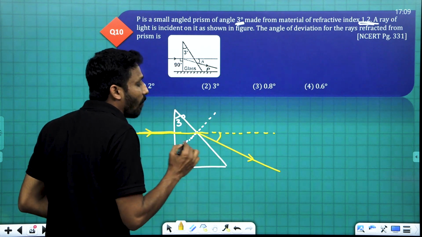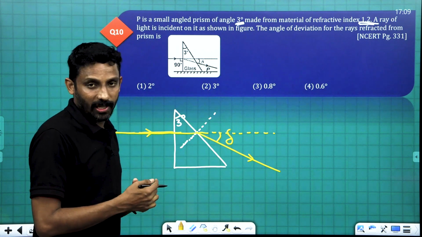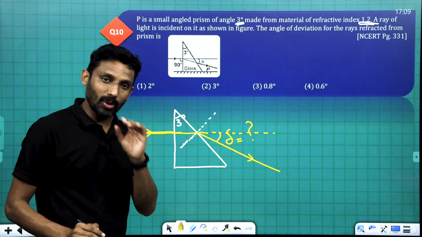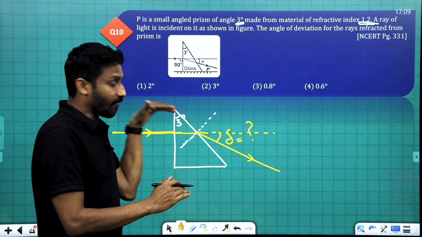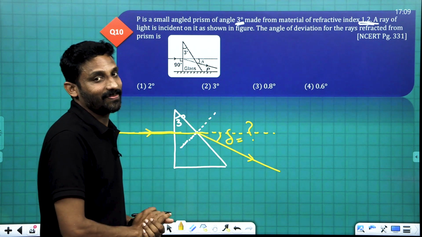This is the angle of deviation delta. This is actually the exact figure: incident ray, refracted ray, and the angle. How much this angle of deviation is, is asked.